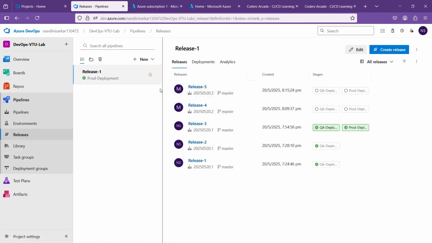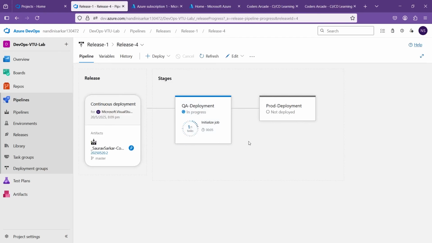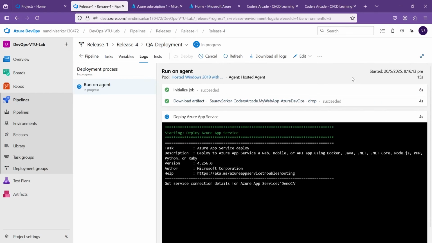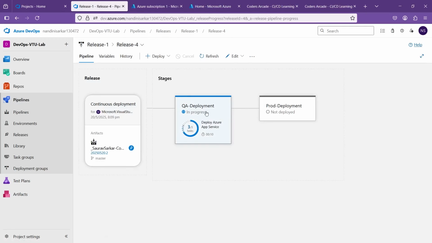Okay, see, because there were 2 commits and 2 pushes, see now it has started QA deployment. Okay, so let's go here and see. Started, it will not take that much time. Let's wait for it to finish. I will not show you the logs because again the same thing will happen. See, everything, the same thing is happening. Only thing is we made some changes. So let's go back here and go to release 4.